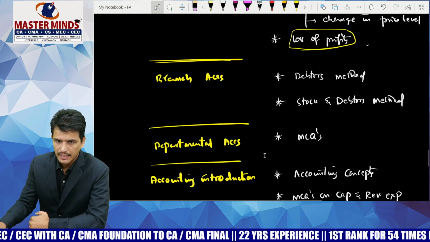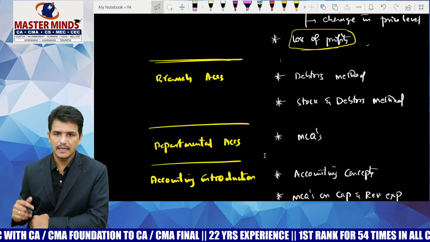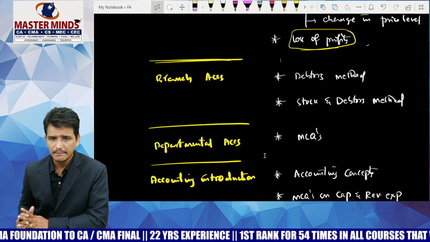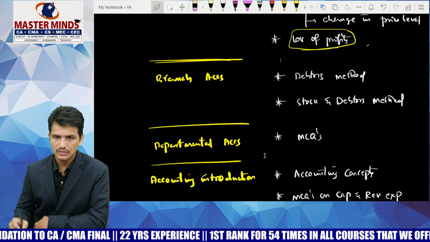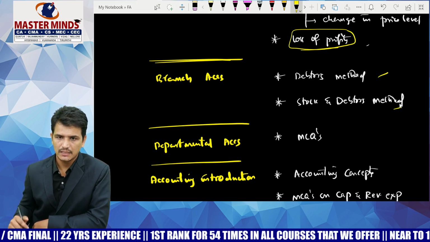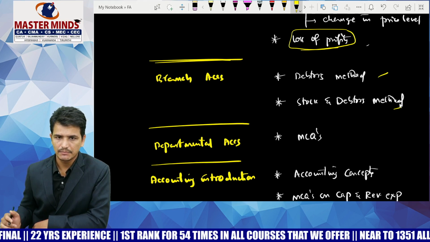And next, coming to branch accounts. You can simply ignore the independent branches and foreign branches. Under the dependent branches also, please focus on the following methods, that is the debtors method and the stock and debtors method. These are the most frequently tested methods in the public exam.